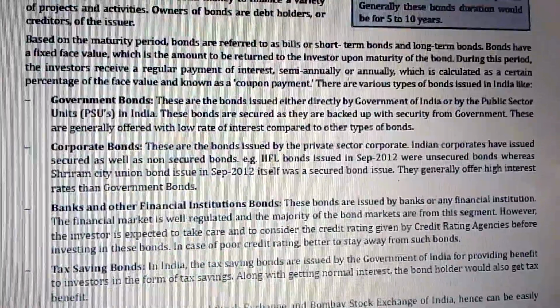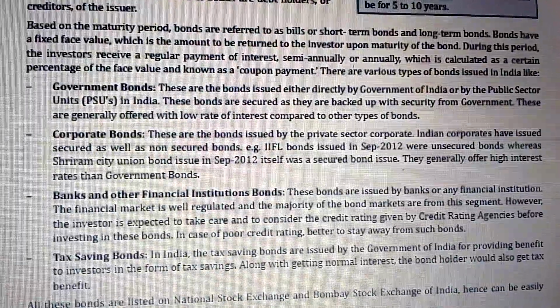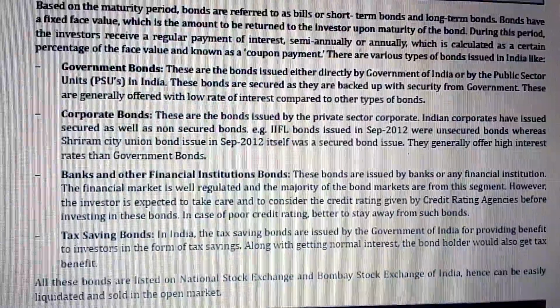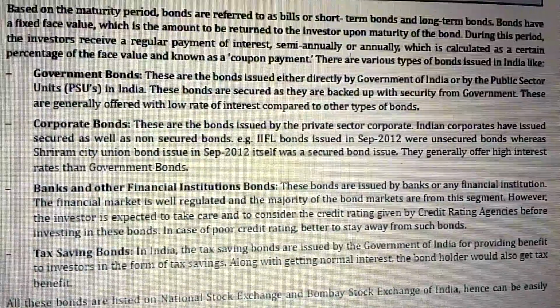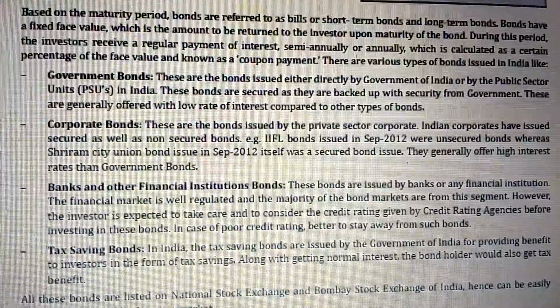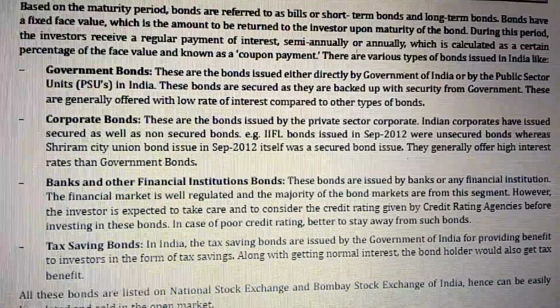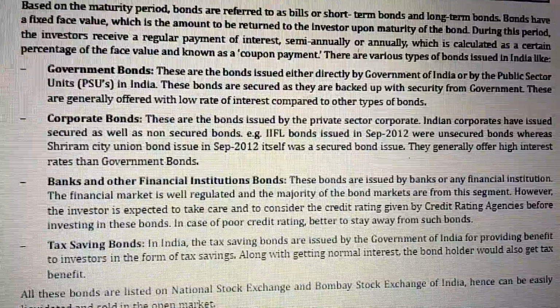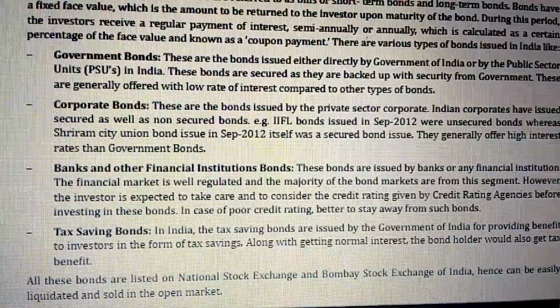These are the various types of bonds issued in India, like government bonds, corporate bonds, banks and other financial institutions bonds, tax savings bonds. Now, government bonds. These are the bonds issued directly by the government of India or by the public sector PSUs in India. These bonds are secured as they are backed up with the security from the government. These are generally offered with a low rate of interest compared to the other types of bonds.